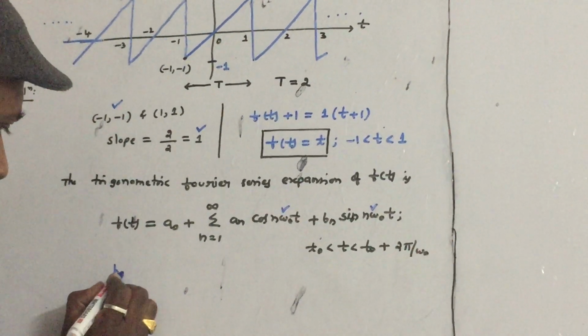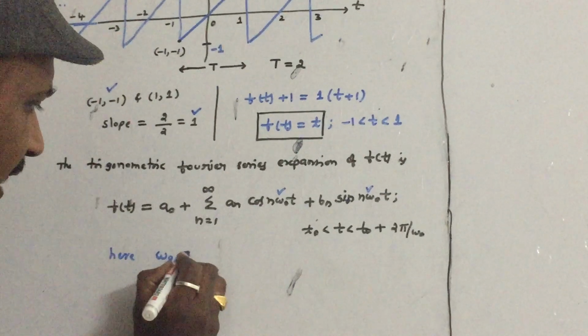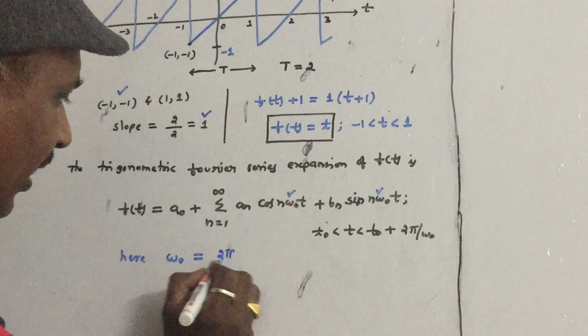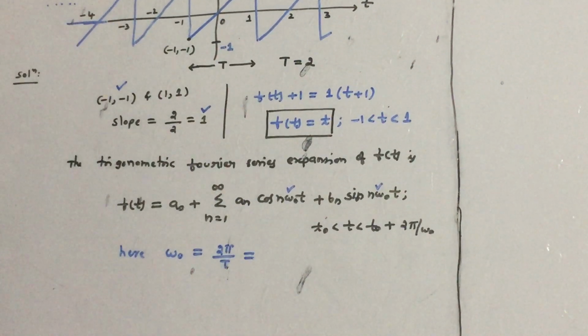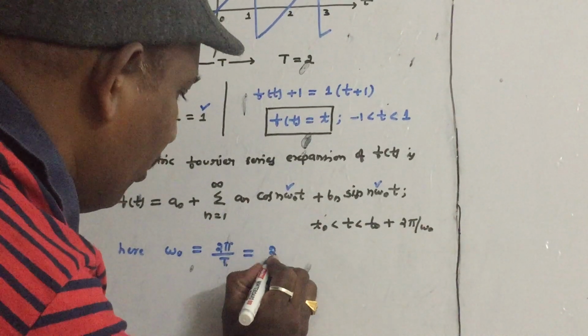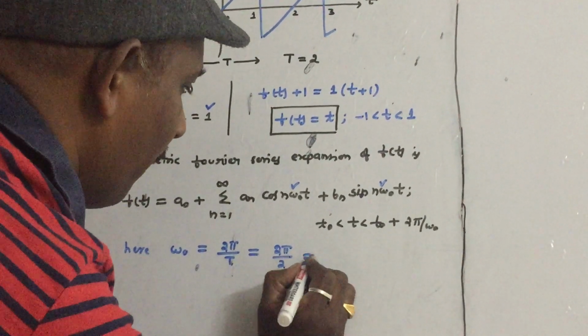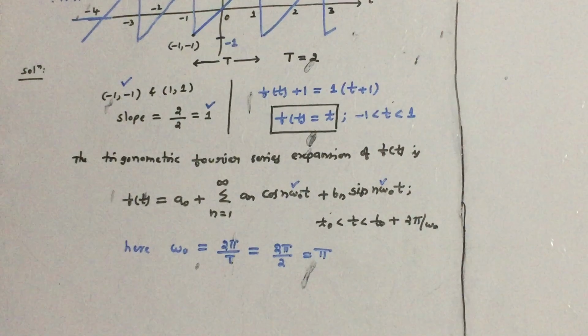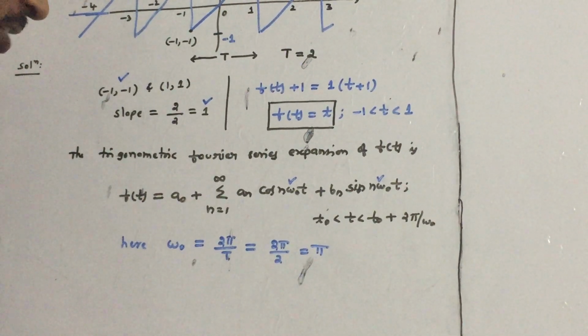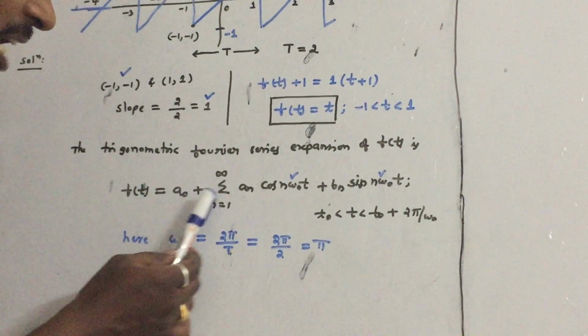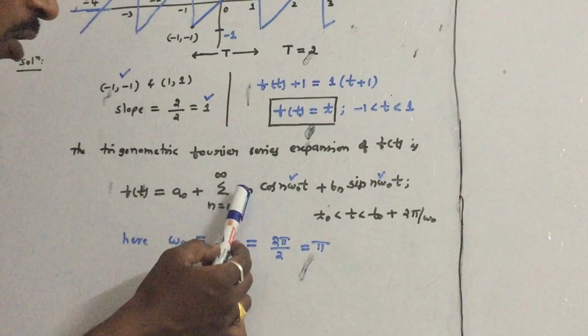First let us find out what is omega 0 for this problem. Omega 0 is 2 pi f, that is 2 pi by capital T. What is the time period of the given waveform? 2. So 2 pi by 2 comes out as pi. You can substitute pi in place of omega 0. Actually we have to find out a0, an and bn, three coefficients.